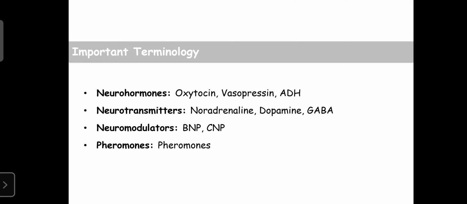For example, I have already told you GABA can regulate sleep. GABA is helpful to induce sleep. The GABA level is less in the morning and more in the evening or night time, so due to that we get sleep at night.